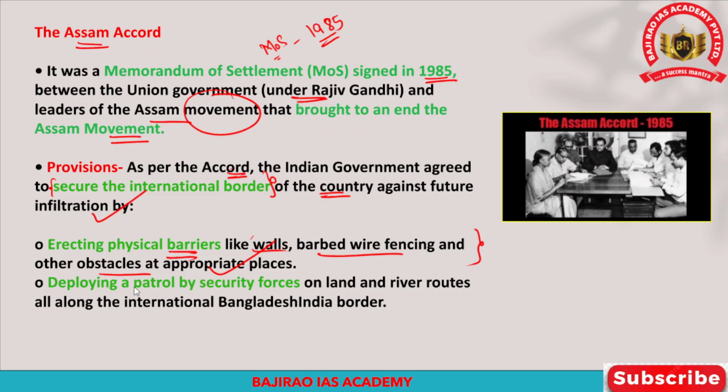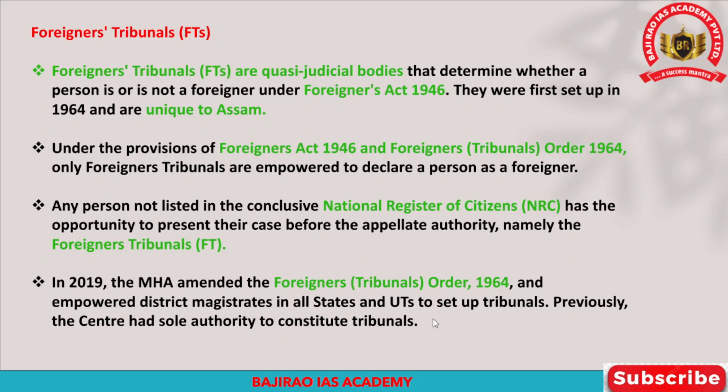And after that, the Indian government will also deploy security forces on land and river routes along the international border of India and Bangladesh. All these things are part of the Assam Accord, and that will prevent illegal infiltration into the ethnically sensitive Assam and other northeastern states. Now, when we talk about the Citizenship Amendment Act, foreigner tribunals play a very important role in deciding who is a citizen and who is a foreigner. These foreigner tribunals are also regularly in use. So we'll try to understand these foreigner tribunals as well.